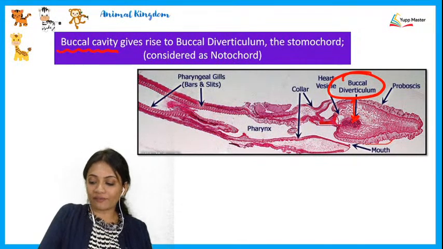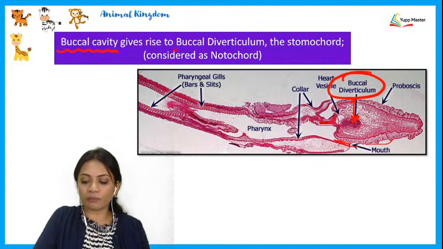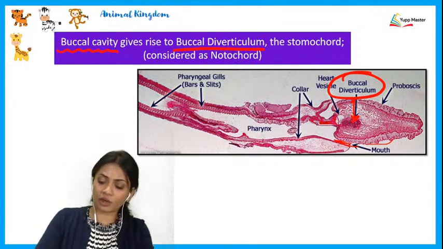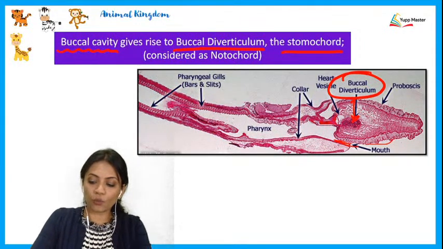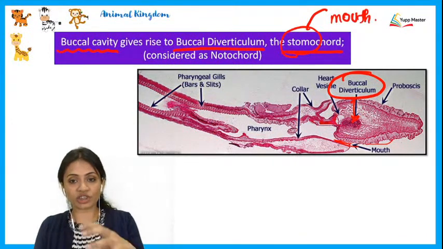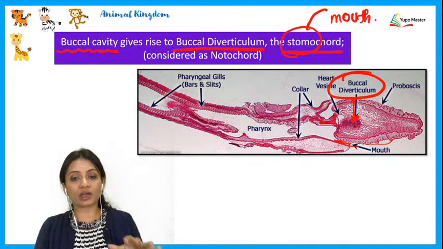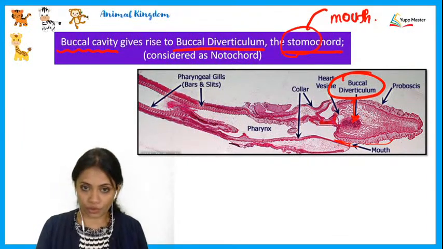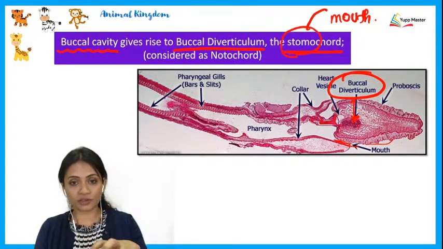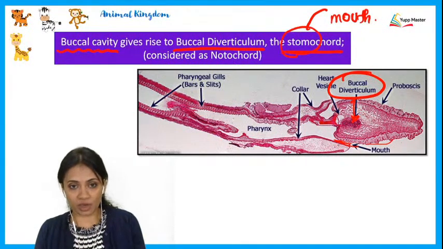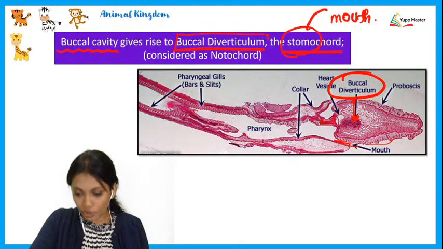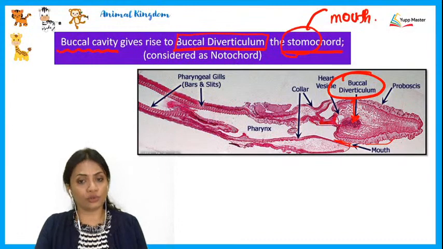This buccal diverticulum could also be called the stomochord. Why stomo? Stomo means mouth. So it is a cord-like structure arising from the mouth, and because it looked like a notochord, this is the basic reason why we call the animals of this phylum hemichordates.